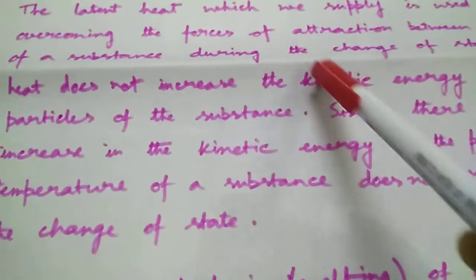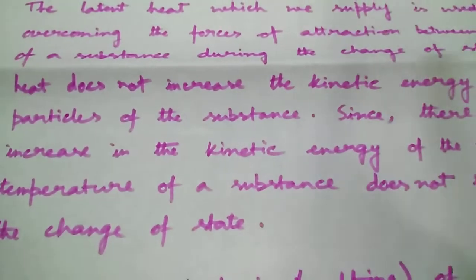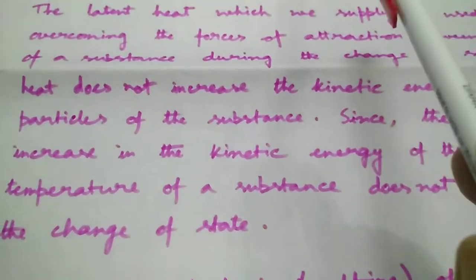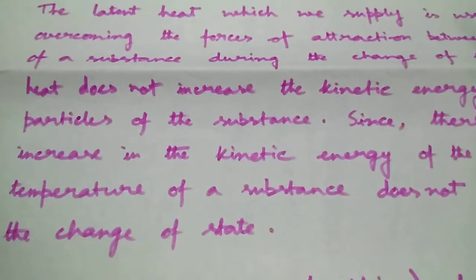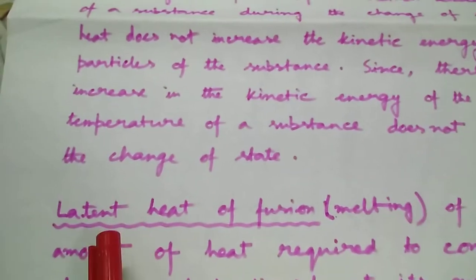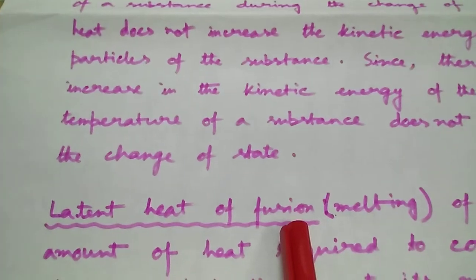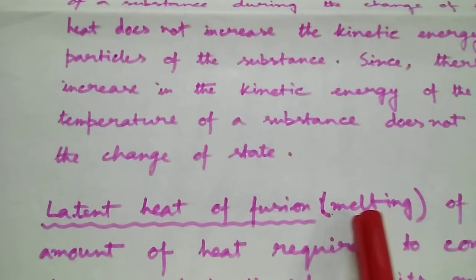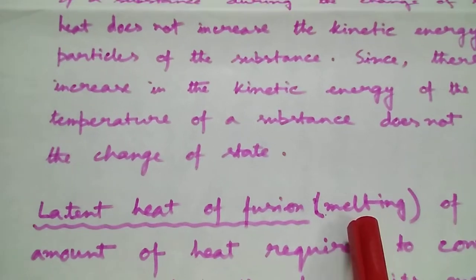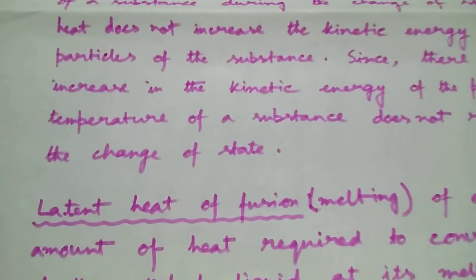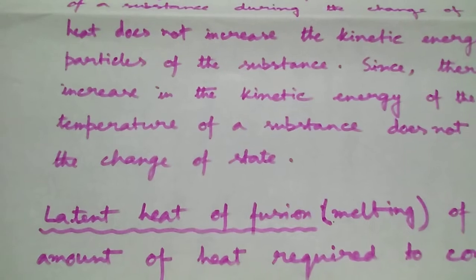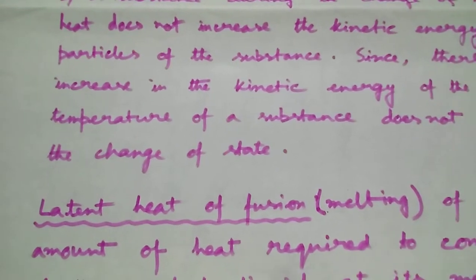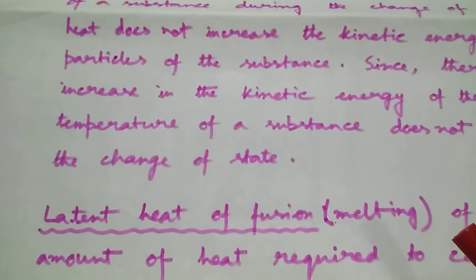Now this latent heat, depending on the change of state, can be classified into two types. One is latent heat of fusion, that means the heat which is useful to change the state from solid to liquid, and latent heat of vaporization, that is the hidden heat which is useful to change the state from liquid to vapor or gas.